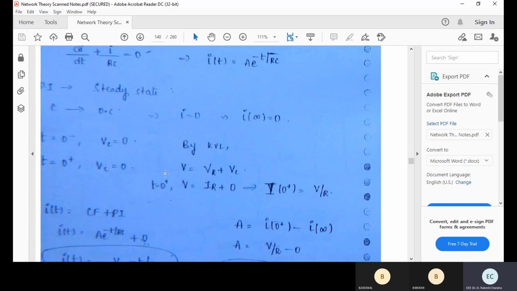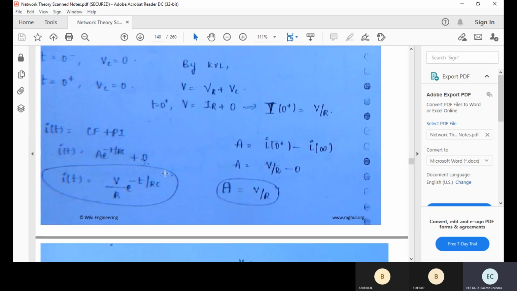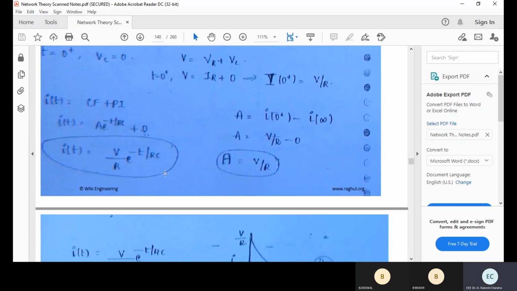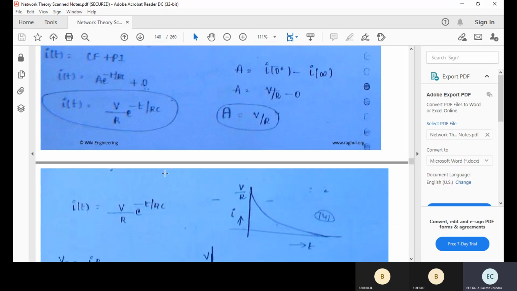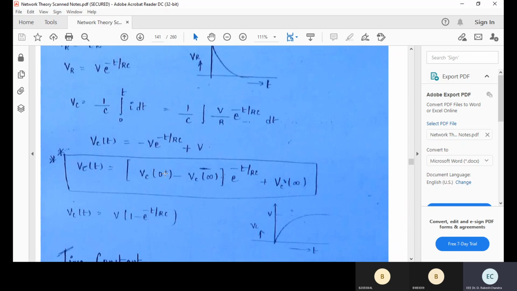The capacitor initially acts like a short circuit and finally acts like an open circuit. The reasons I told yesterday and in earlier classes also. Those points are helpful while solving this type of equation. So complementary function plus particular integral. Finally, V into (1 minus e to the power of minus t by RC). So the response will be like this. Instead of decay, it will be charging.